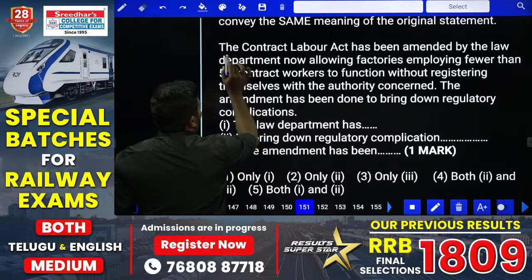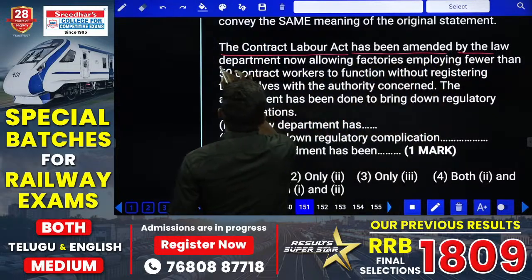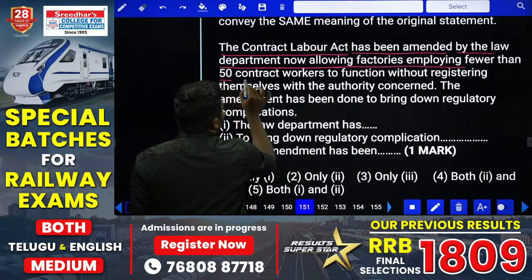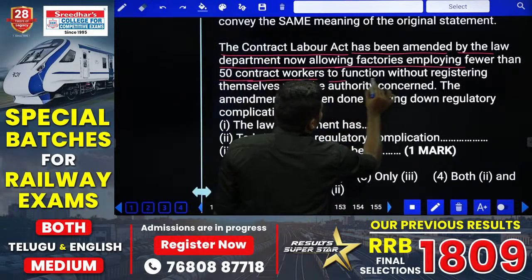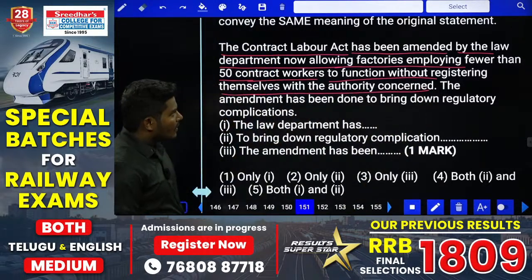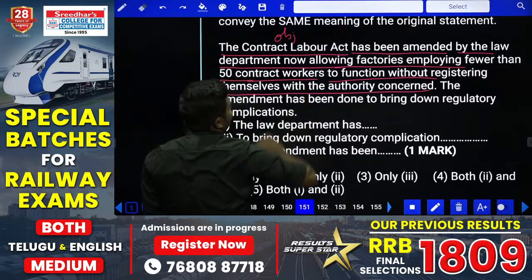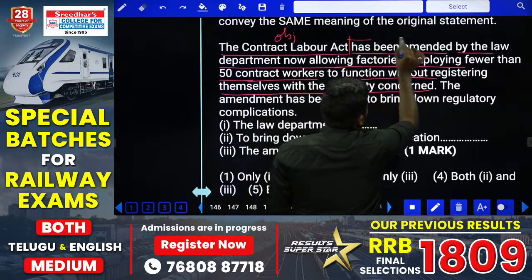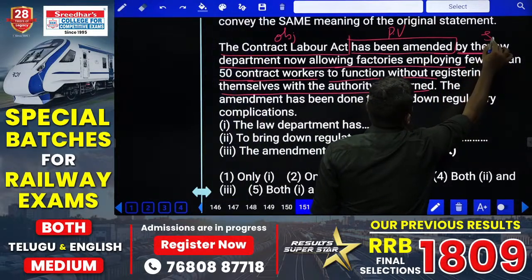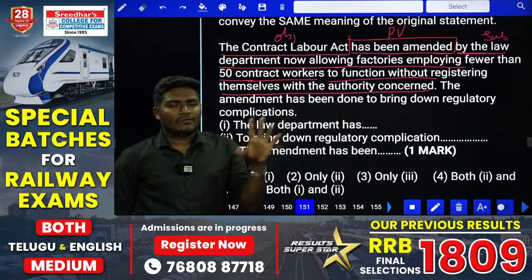First one: the Contract Labor Act has been amended by the Law Department now, allowing factories employing fewer than 50 contract workers to function without registering themselves with the authority concerned. If you look at the case very carefully, the Contract Labor Act is nothing but the object of the sentence. Has been amended is the structure of passive voice, amended by the law. The law here is the subject. The statement in the beginning is given in the structure of a passive voice.